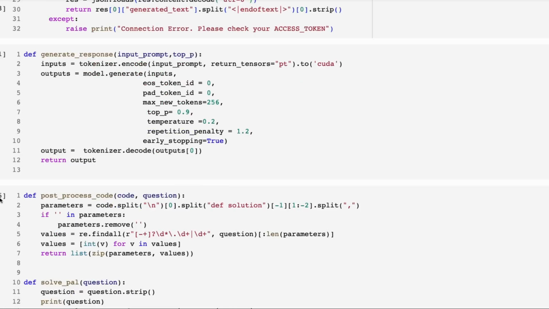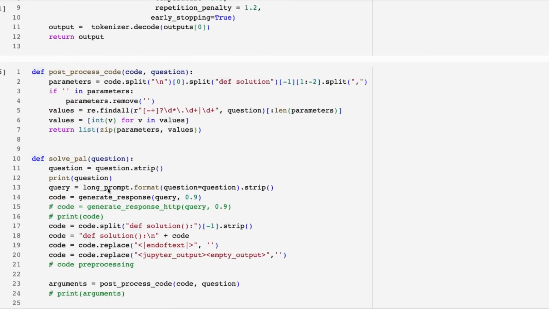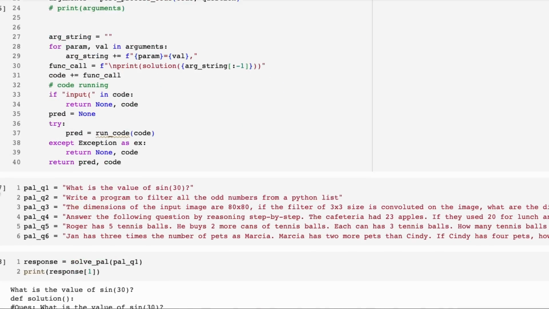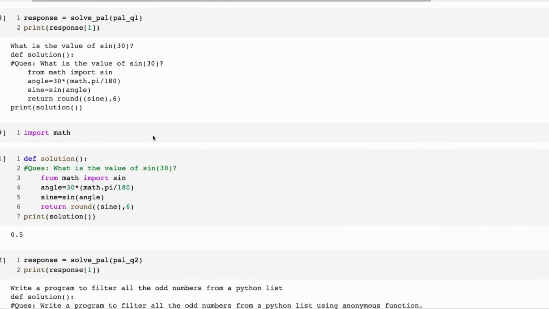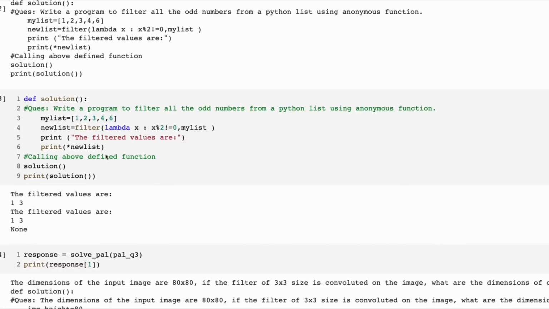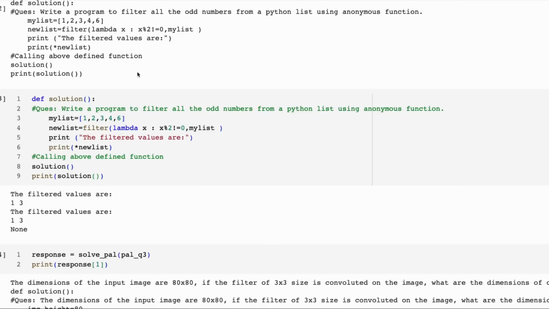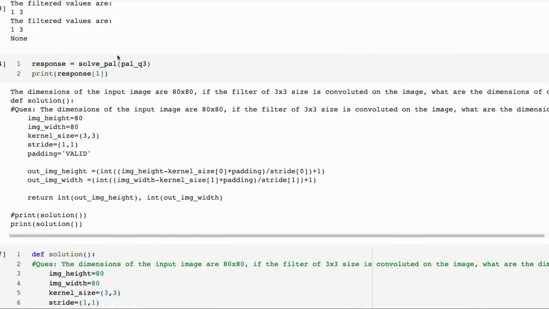So the only thing I need to change in the code here is I need to basically tell it to use the long prompt this time rather than just prompt in there. I'm going through the same questions. So the first one, it does well, gets that one right like before. Second one gets that right. Third gets that one right. Interestingly, up here, it actually runs the function twice. It comes out and runs the function twice, but I'd still consider that one right.